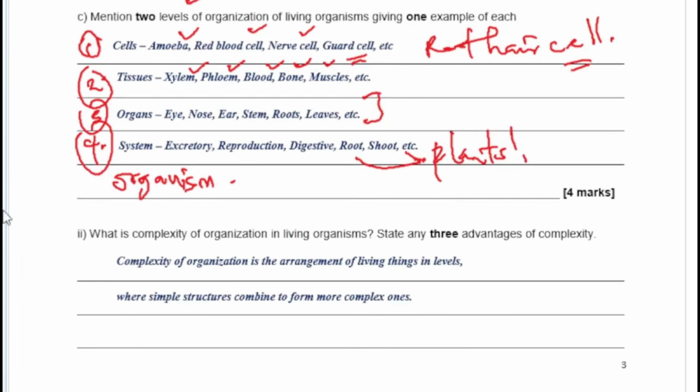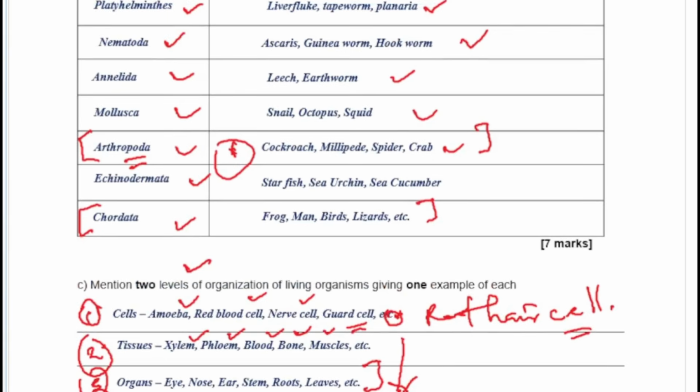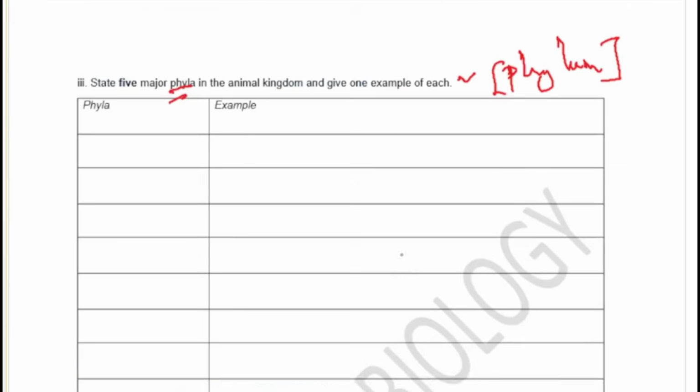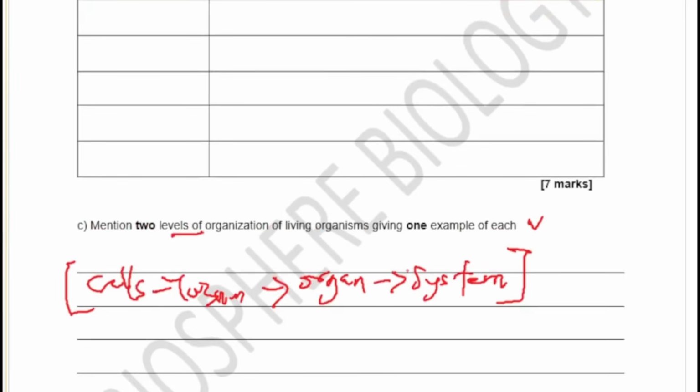Now the next one says, what is complexity of organization? Basically, this is the arrangement of living things in levels where simple structures combine to form more complex structures. So you see, amoeba, all these ones that are unicellular, they have a very simple structure, but as you're going down, they become complex. So that's basically the idea of complexity of organization. Alright, so I think we've answered all the questions there.